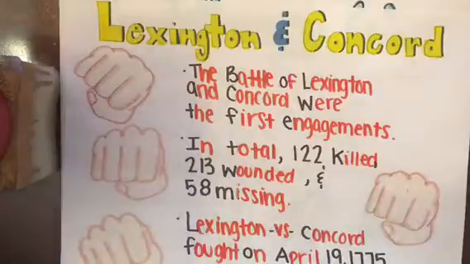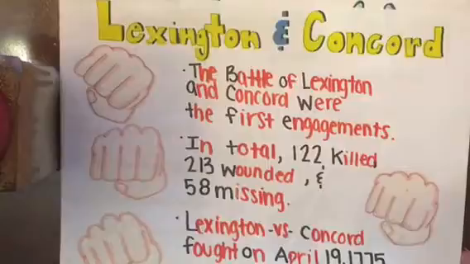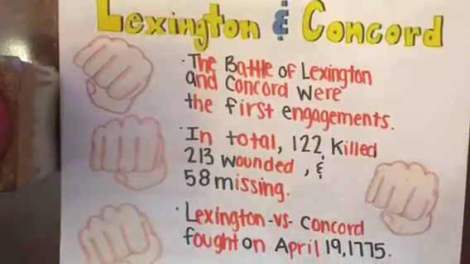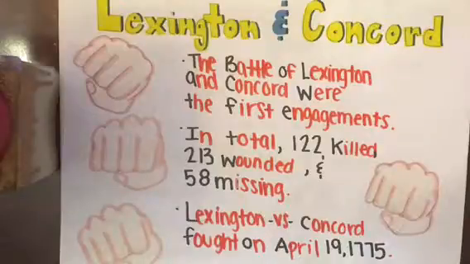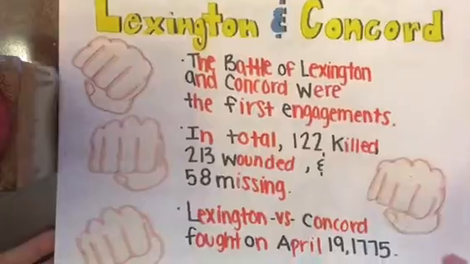Lexington and Concord. The first engagements were the Battles of Lexington and Concord. During this battle, 51 were missing, 213 were wounded, and 122 were killed. This battle was fought on April 19, 1775.